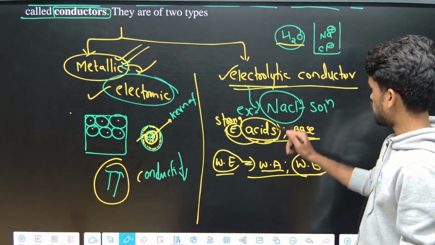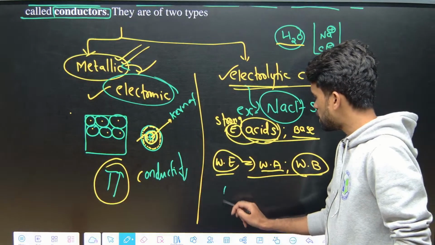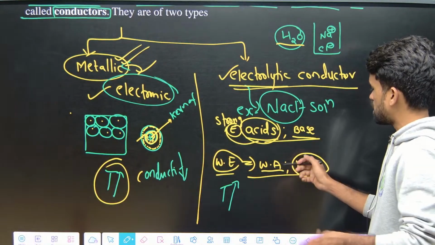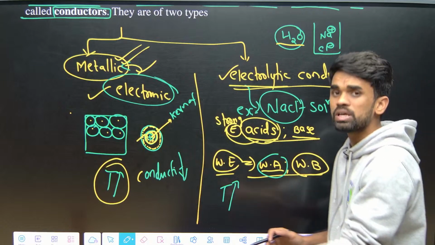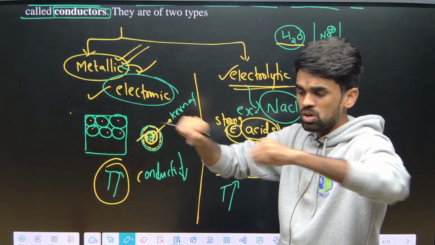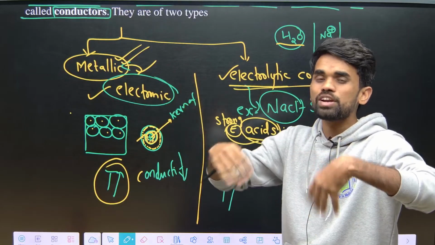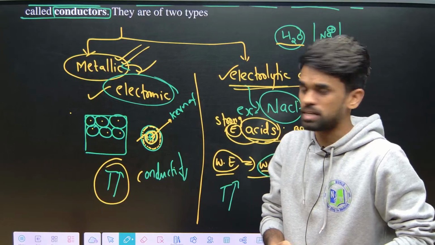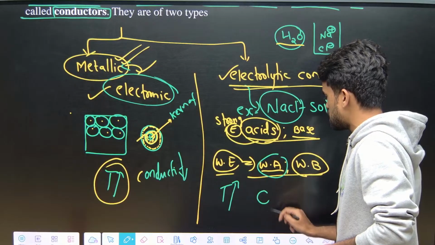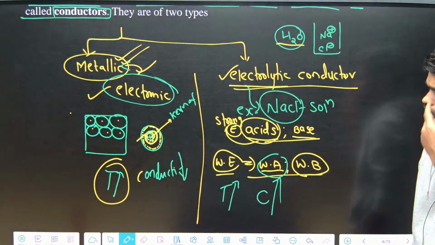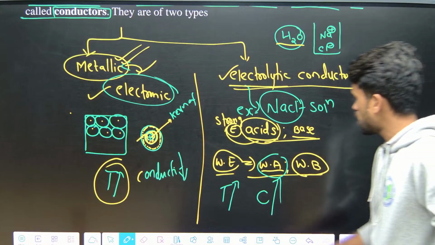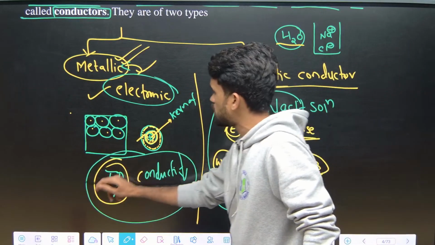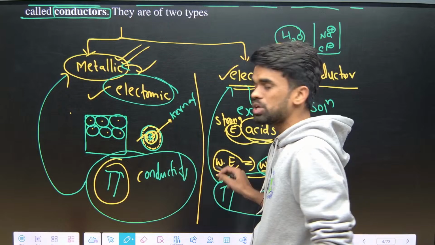When you are discussing electrolytic conductors, if you increase the temperature, what happens? The ions form more easily. For example, whether you take a weak electrolyte or any other, when you heat it, it will dissociate easily, right? When it dissociates easily, we get a greater number of ions. The more ions, the more the conducting capacity. So upon increasing the temperature, the conductance or conducting power also increases, okay. This statement is valid for electrolytic conductors, and the earlier one is valid for metallic conductors. These are very, very important statements.